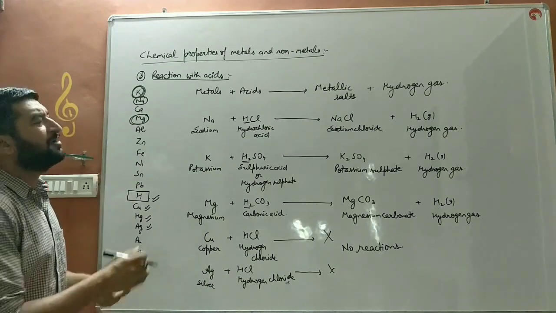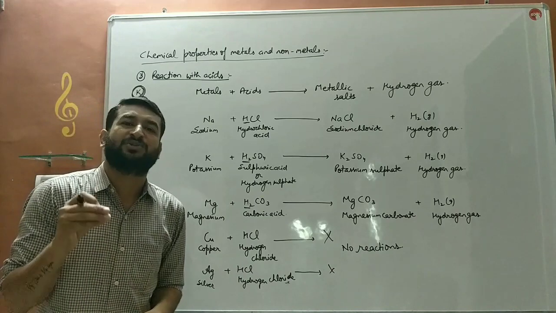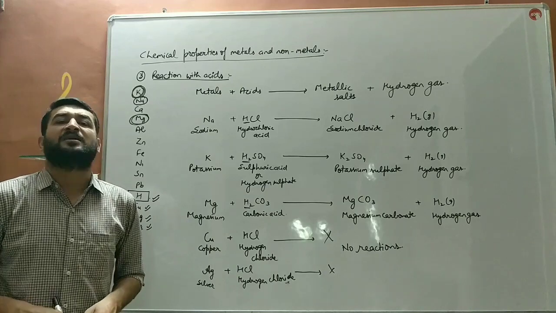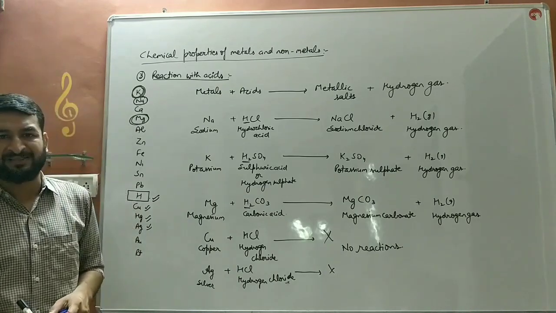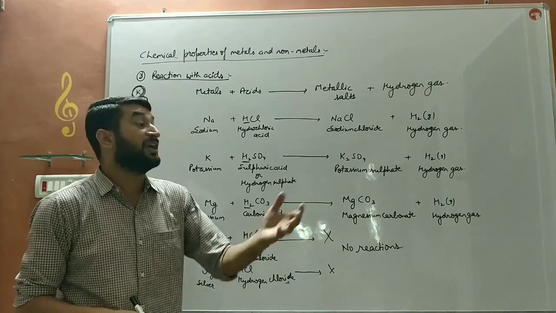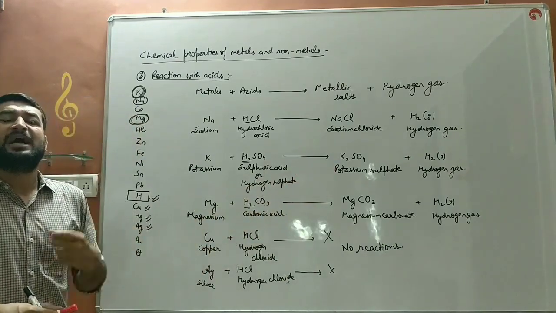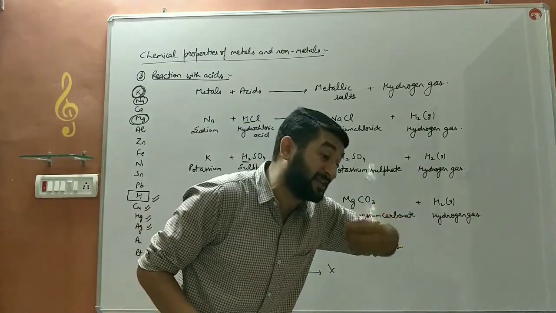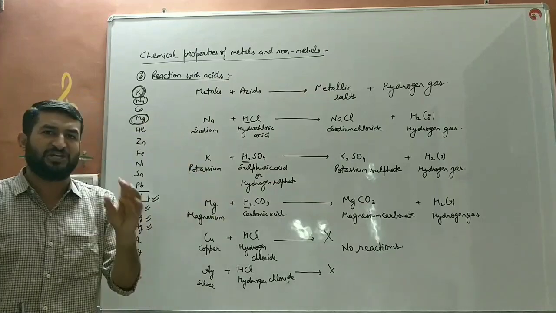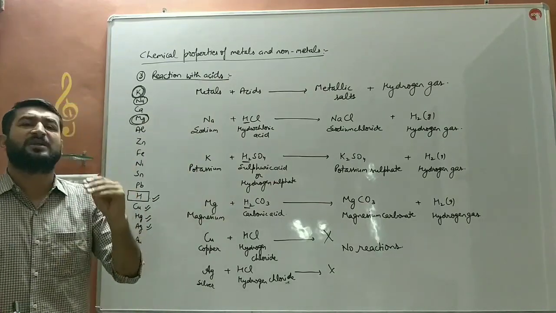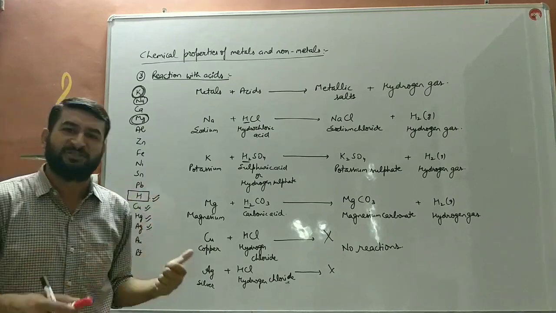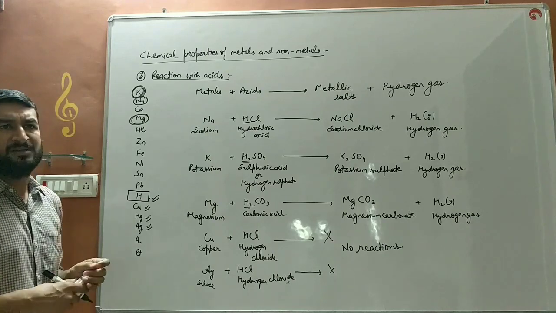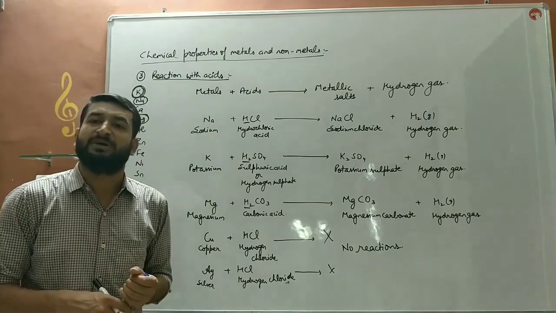Next one. Non-metals do not react with acids. Non-metals acids के साथ react नहीं करते. क्यों नहीं करते? Because non-metals are electronegative in nature. They gain electrons. एसिड से सिर्फ वही रिएक्ट कर पाएगा और हाइड्रोजन को डिस्प्लेस कर पाएगा जो इलेक्ट्रॉन डोनेट कर सके. Electrons are the particles which are present inside the atoms that you will study in your other classes. So due to electronegative nature of non-metals, the acids do not react with them.